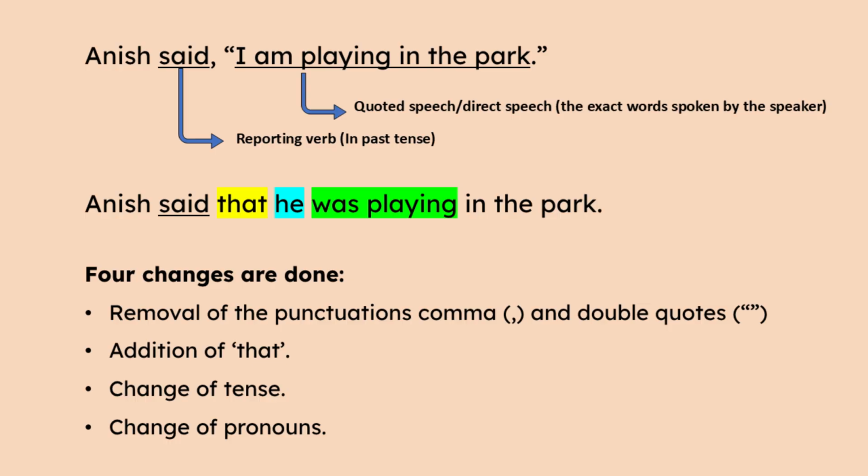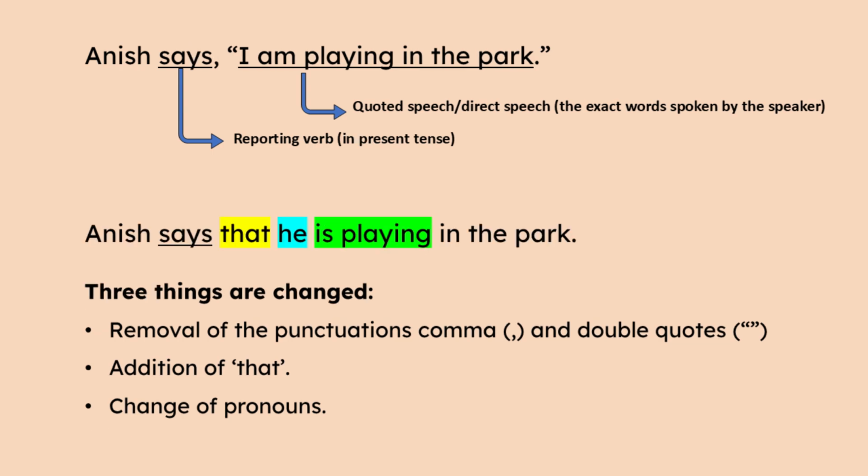Four changes are done here. First, the removal of the punctuation, comma and double quotes, and then the addition of the word that, and then the change of tense. Am playing, present continuous, has changed into was playing, past continuous. And then the change of pronouns. I has become he.